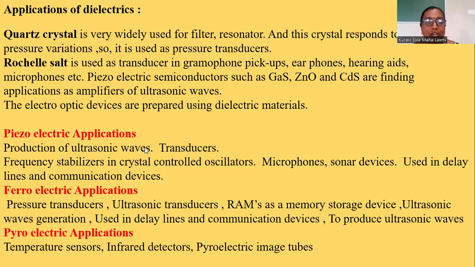Production of ultrasonic waves, as I told earlier, is inverse piezoelectricity. When a DC voltage is applied across a dielectric material, there will be a strain inside the material. Strain means a change in length, a contraction or elongation. During contraction and elongation, sound is formed, which may be in the range of ultrasonics.